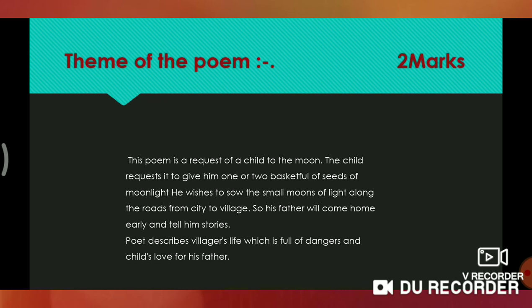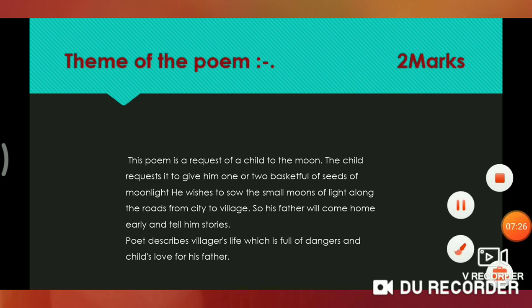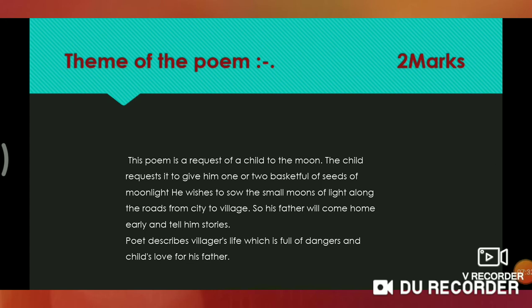Now listen and learn. This poem is a request of a child to the moon. The child requests it to give him one or two basketful of seeds of moonlight.